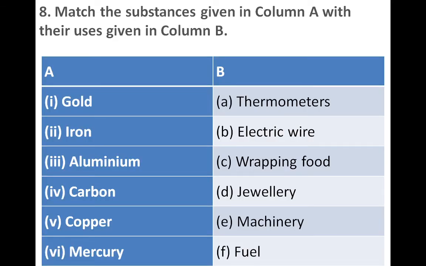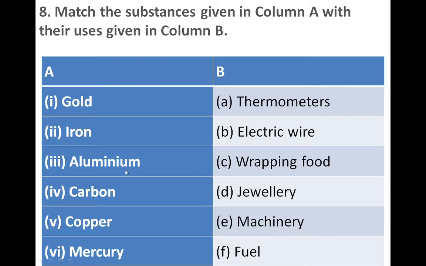Okay, next, match the substances given in column A with their uses in column B. So, gold, where do we use gold? For making jewellery. Iron, yes, iron is a strong metal, so we can use iron for making machinery.